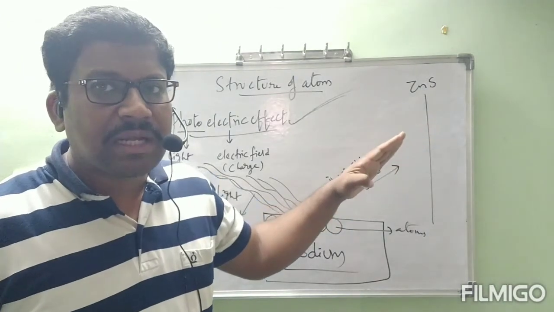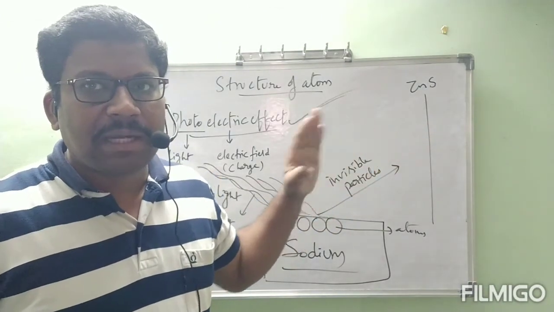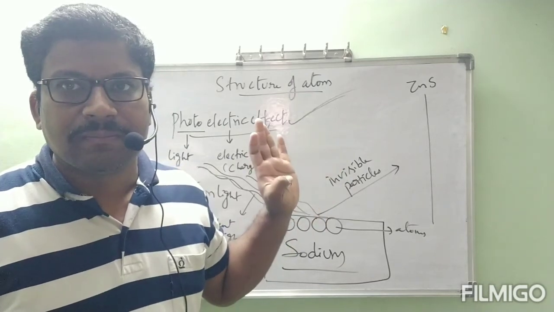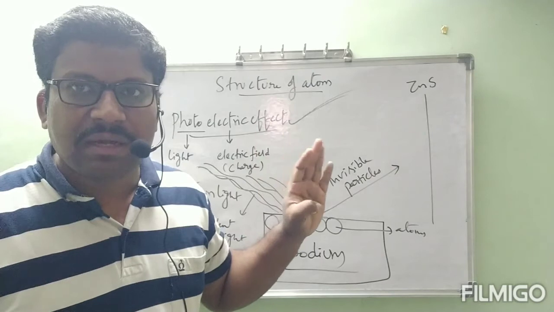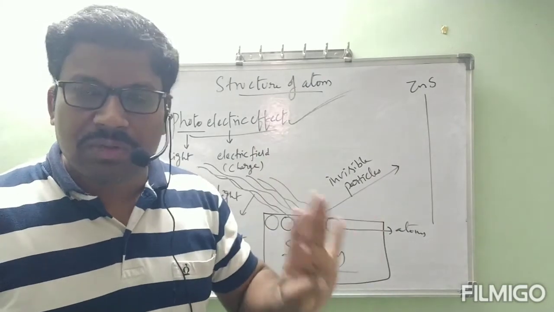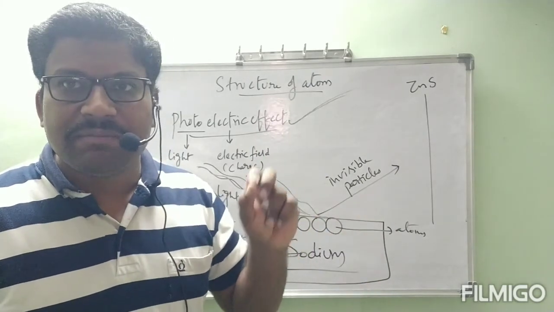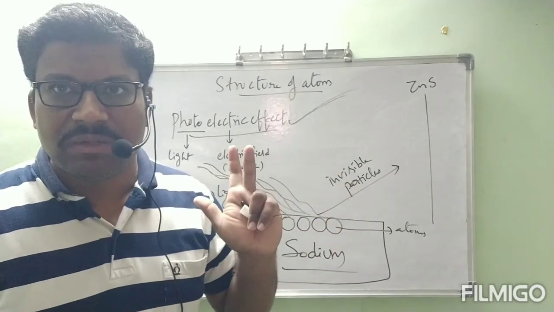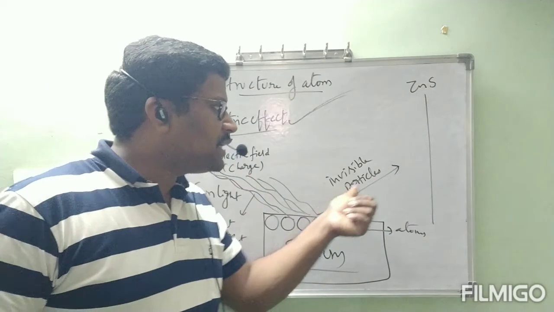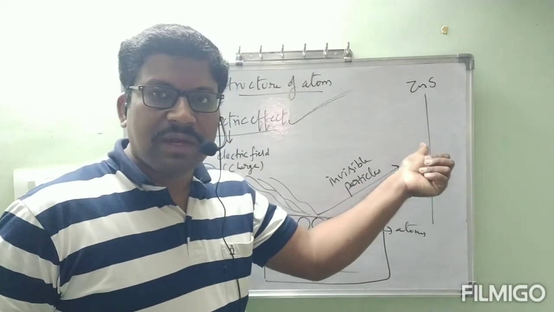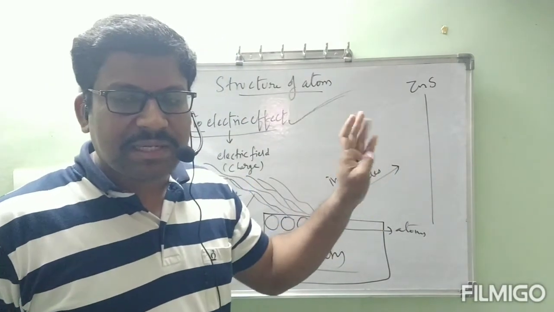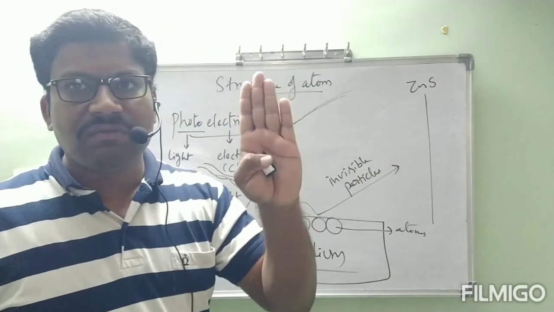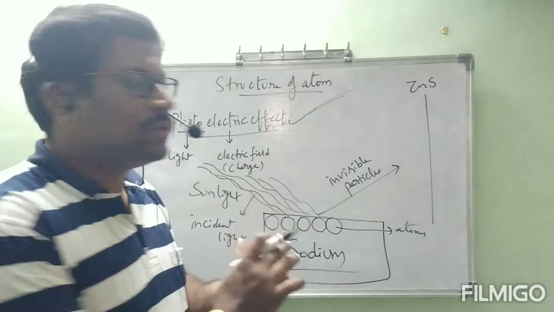Okay, how can we recognize these invisible particles? These invisible particles are charged particles. Whether they are positive or negative, we don't know. Keep that aside. Charged particles means they carry a positive charge or a negative charge. So these invisible particles at once are going to fall on zinc sulfide. At the time of falling, we can see that sparks will be observed. Otherwise, if you open the zinc sulfide and look, dots will be observed.